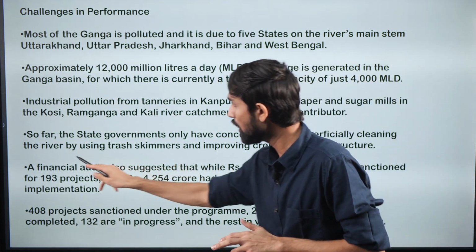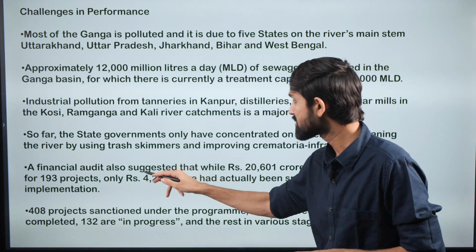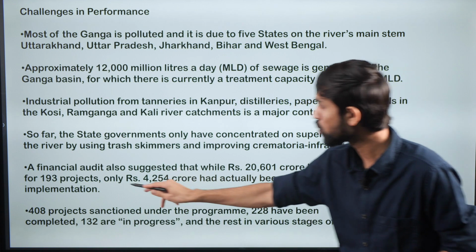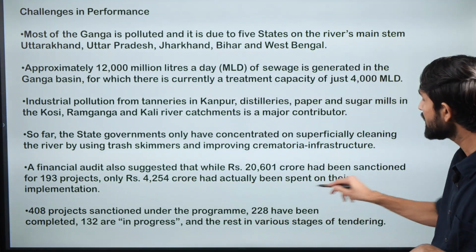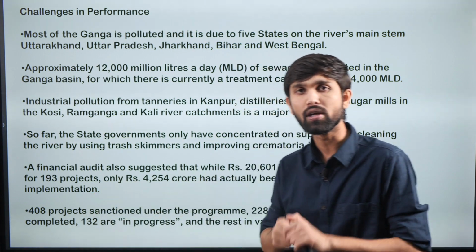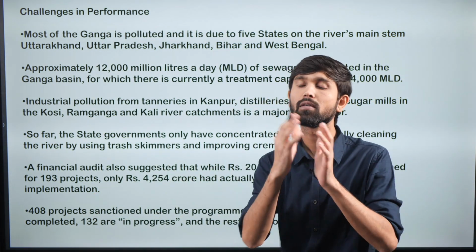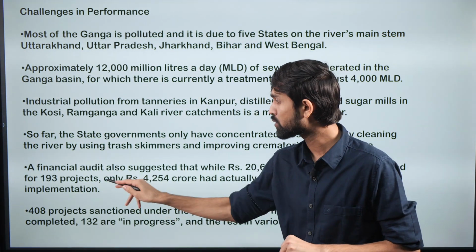A financial audit of this particular scheme in 2018 suggested that where 20,000 crore had been sanctioned for 193 projects, only 4,000 crore had actually been spent on their implementation. This audit showcased the lack of facilitation and expedition of the funds with respect to these projects.